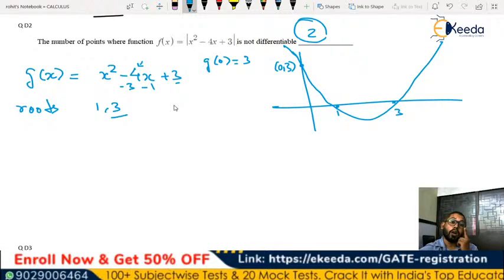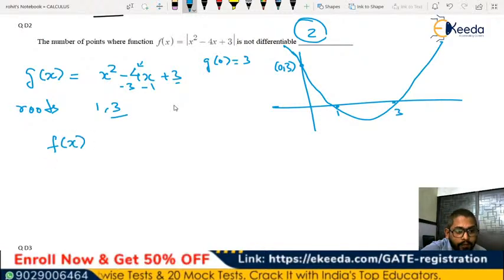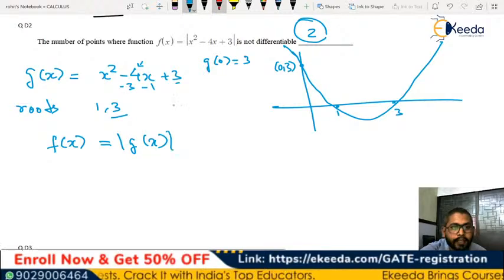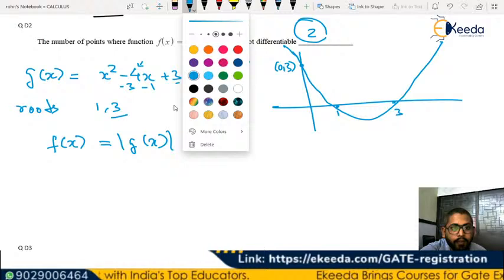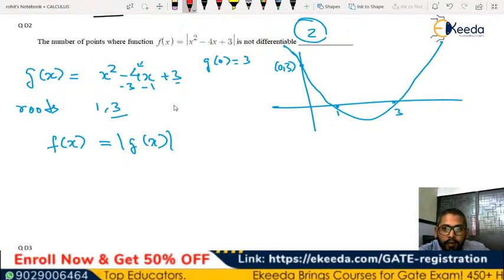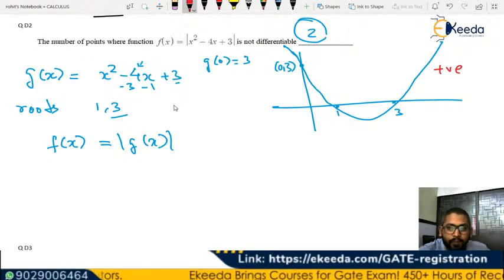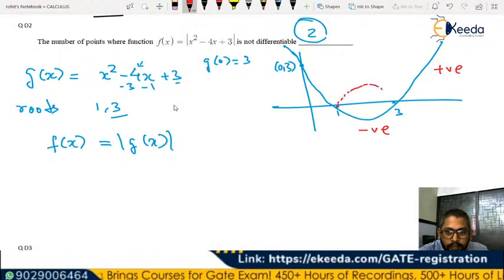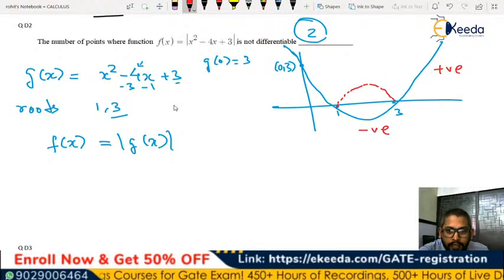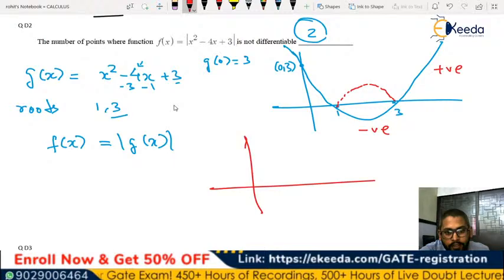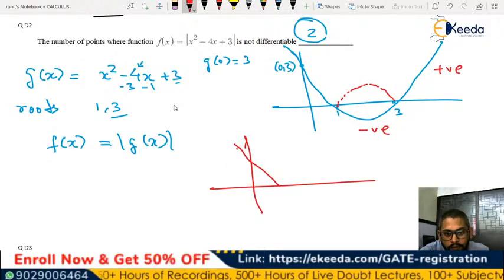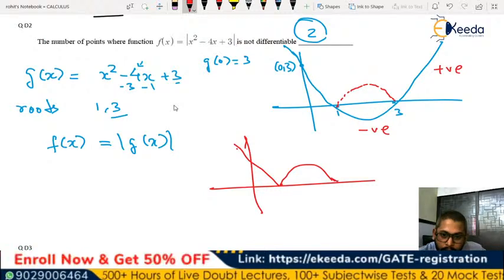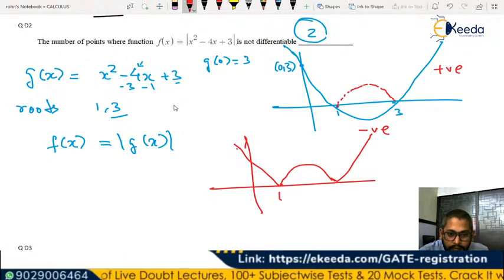Now they want us to find what is f of x. F of x is mod of g of x. So if it is mod of g of x, in that case, what will happen? Whatever value is positive stays, but whatever value is negative should be inverted, right? So this value has to be inverted. In that case, the graph is going to be like this. So this is 1 and this is 3.